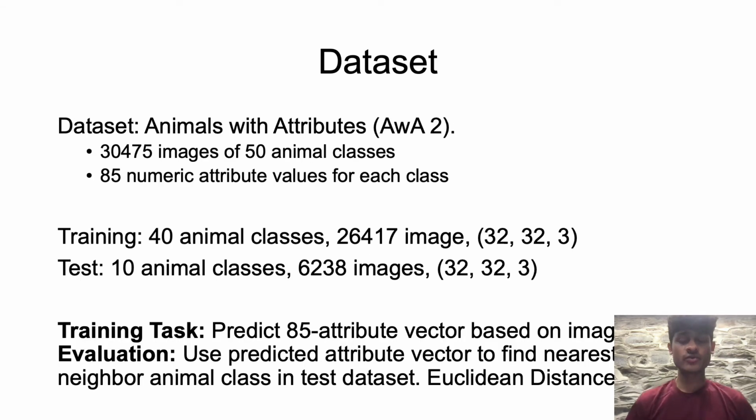So briefly, the data set that we use has 30,000 images. The Animals with Attributes data set has 50 animal classes, 40 for training and 10 for testing, roughly an 85% to 15% split. I've designed the network such that the training task is to predict these 85 feature attribute vectors. We use the predicted attribute vectors to find the nearest attribute vector that exists for our training and test classes and assign an animal class based on the predicted vector and the training and test vectors by computing the Euclidean distance and taking the minimum distance vector there.